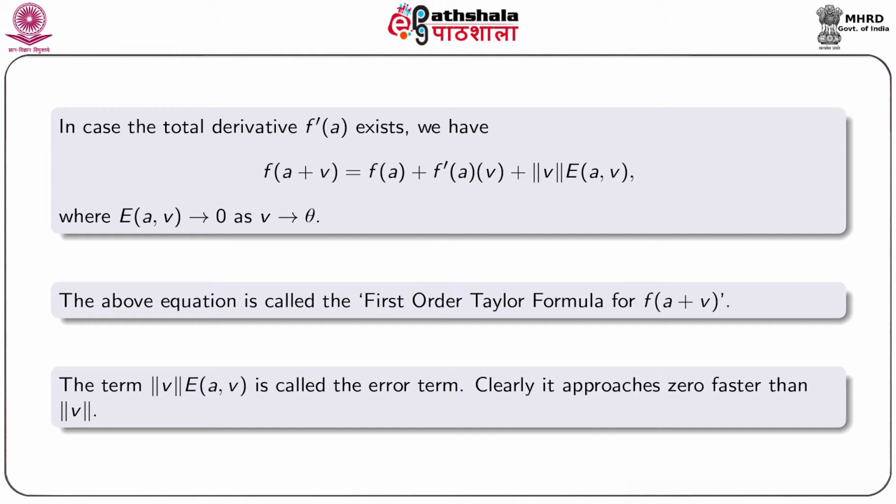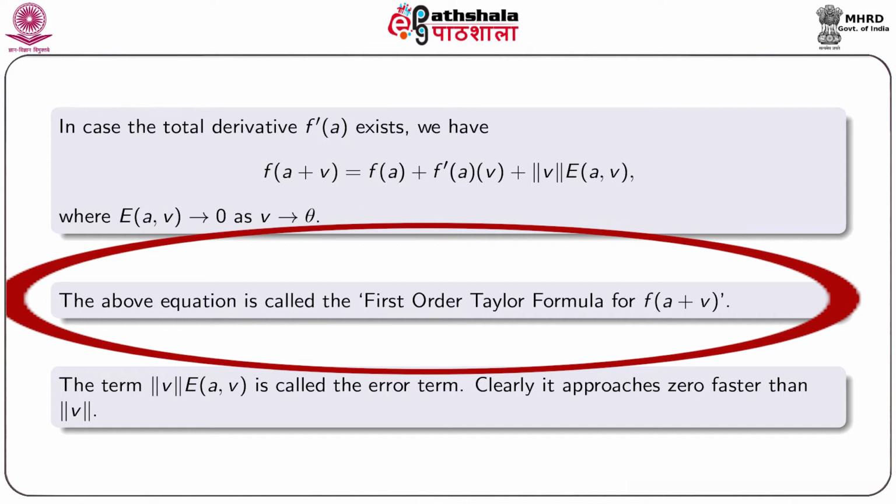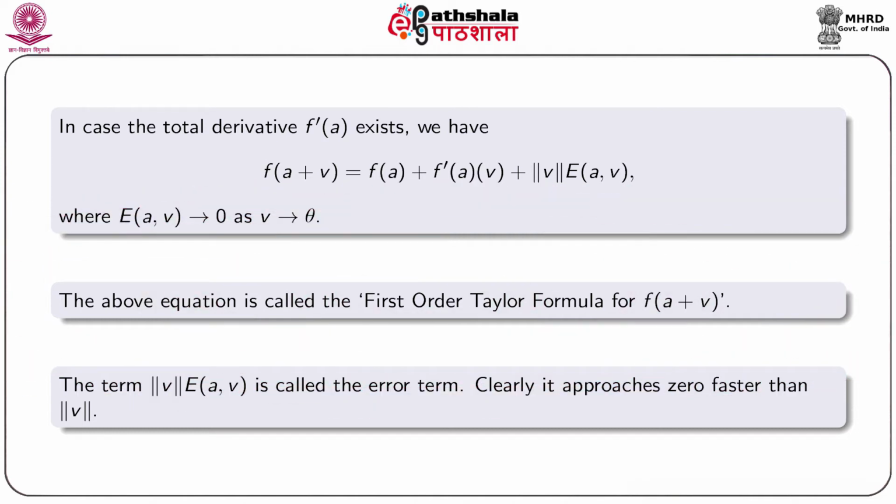In case the total derivative f'(a) exists, we can write f of a plus v equal to f of a plus f'(a) operating on v plus norm v times E(a, v), where E(a, v) tends to 0 as v tends to theta. The above equation is called the first order Taylor formula for f of a plus v.